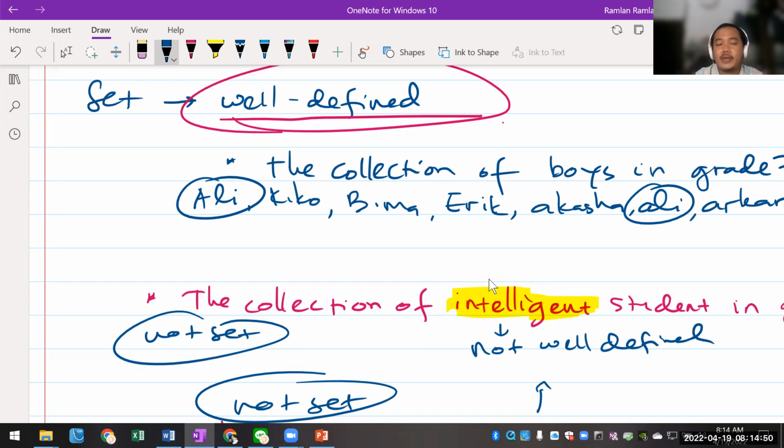Maksudnya kayak misalnya tadi ngomongin the collection of pencils, oh yang pensil yang ini mereknya Faber-Castell, yang ini mereknya misalnya Kenko apalah segala macam gitu.